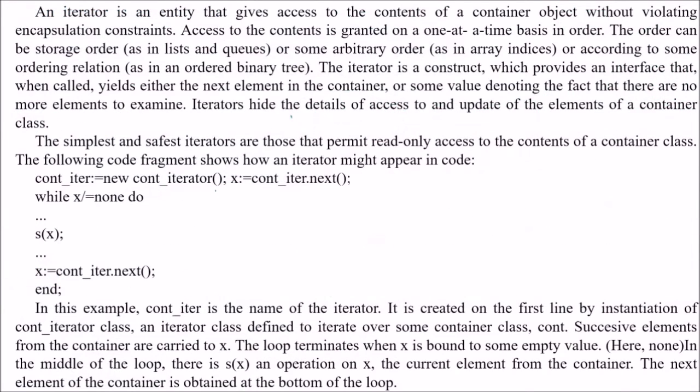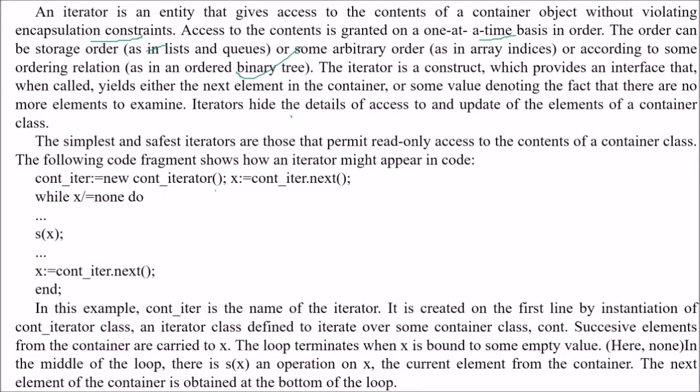An iterator is an entity that gives access to the contents of a container object without violating encapsulation constraints. Access to the content is granted on a one-at-a-time basis in order. The order can be storage order, like lists and queues, or arbitrary order, like array indices, or according to some ordering relationship like in a binary tree. The iterator is a construct which provides an interface that, when called, yields either the next element in the container or some value denoting that there are no more elements to examine.